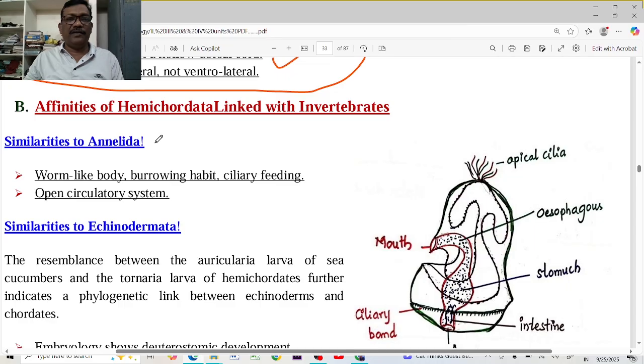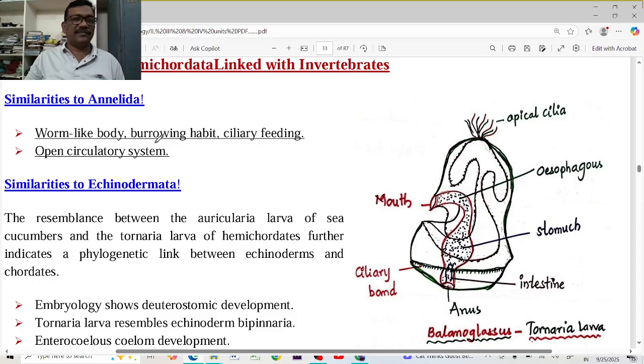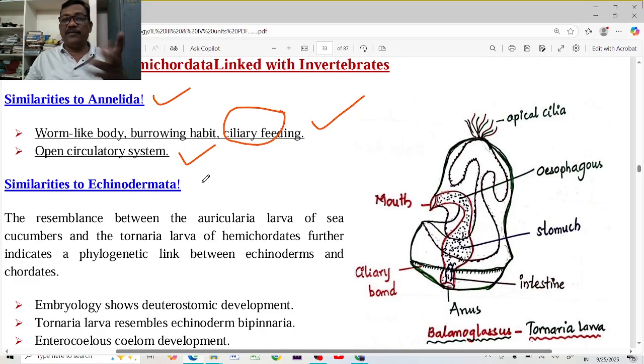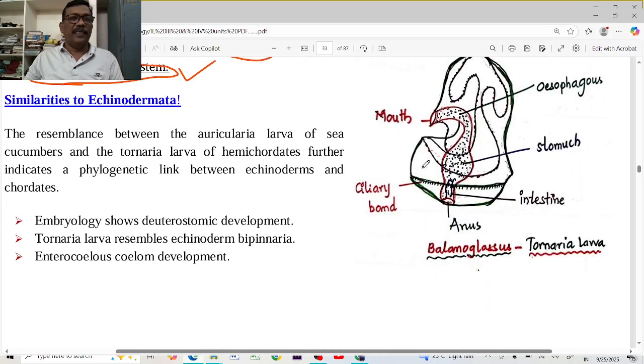What are the hemichordate affinities linked with the invertebrates, meaning non-chordates? Similarities to Annelida: a worm-like body, they can make some burrows, and ciliary feeding. And open type of circulatory system. Leech and Heteronereis are containing the open type of circulatory system, but not the earthworm. So this open type of circulatory system is also present in leech and Heteronereis, that is an annelid character. This is also present in Hemichordata.